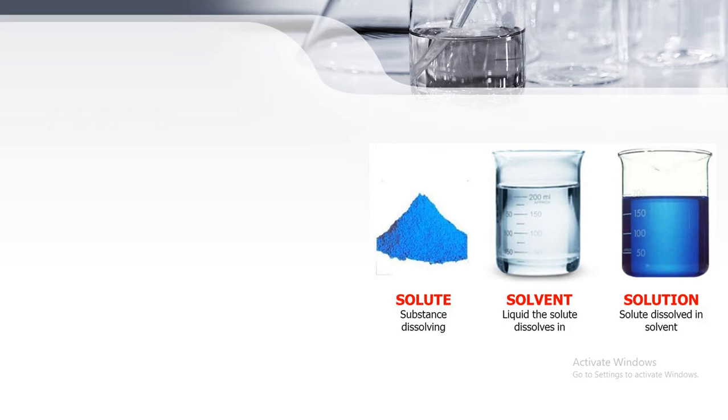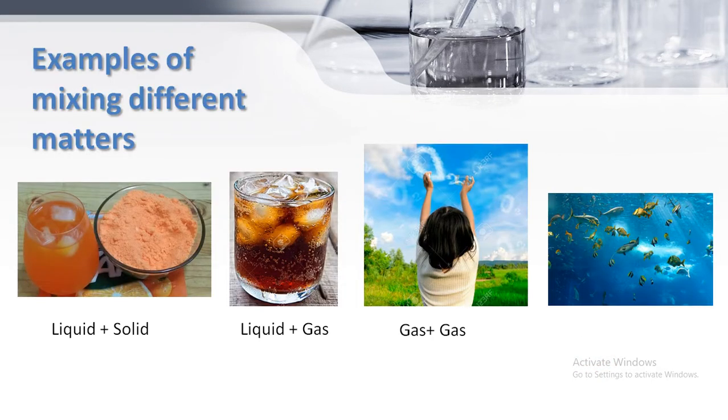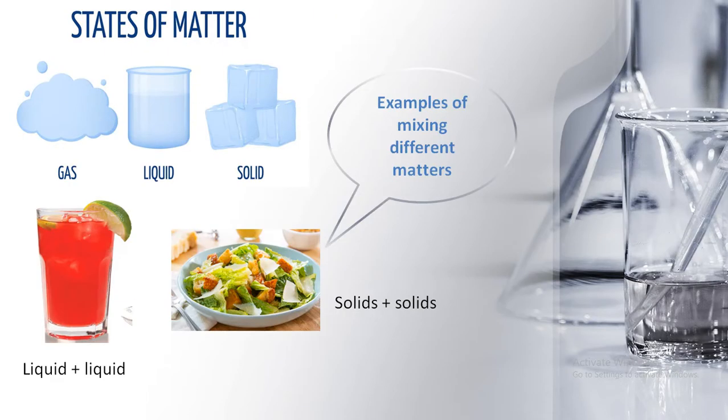If we go back to the previous slide, in salad, when we cut different fruits and vegetables and mix them together, none of them change their shape, color, or anything. So this is a mixture, right? For example, you mix sand and water, none of them change anything. The sand just settles at the bottom, it does not change color or shape. So this is a mixture, right?